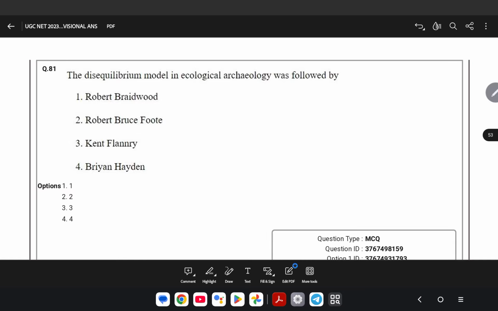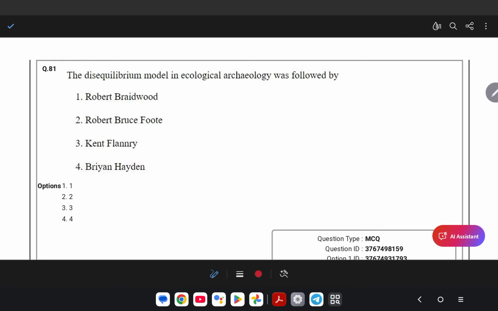The disequilibrium model in ecological archaeology was followed by: Robert Braidwood, Robert Braidwood's colleague Bruce Foote, Kent Flannery, Brian Hayden. Basically, the correct option is Kent Flannery.